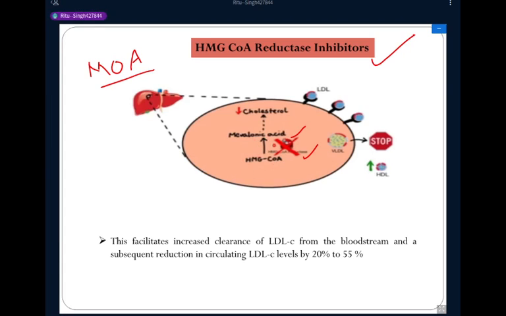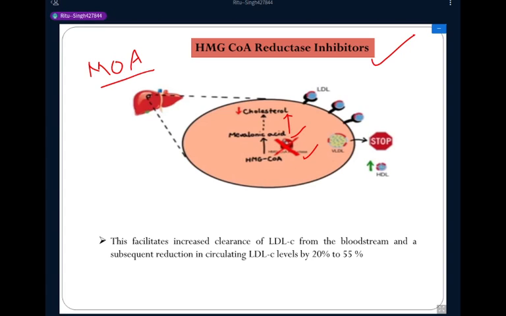Clear? This mevalonic acid is a cholesterol precursor, and this is a rate limiting step.